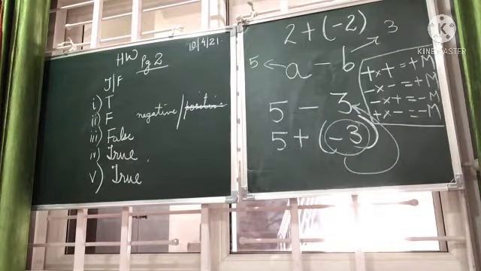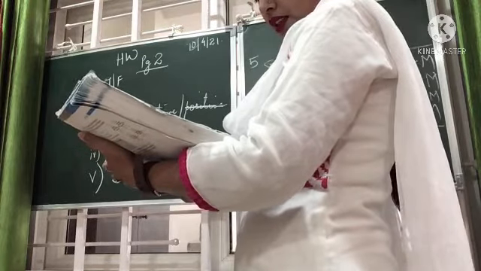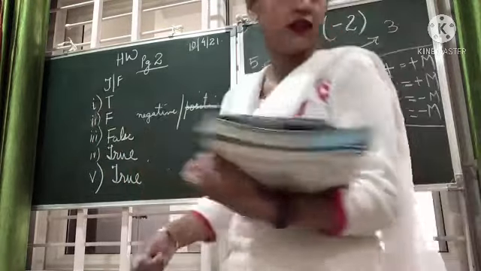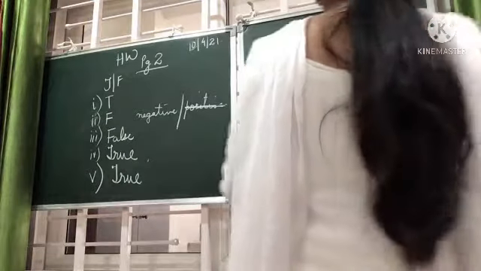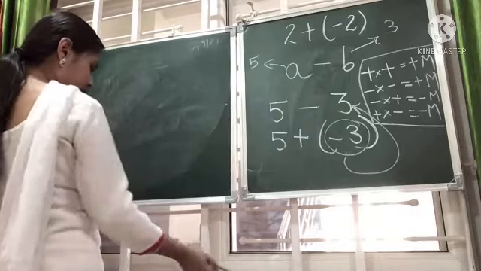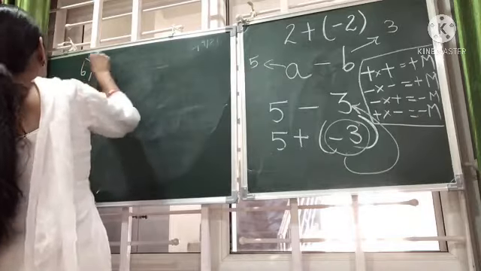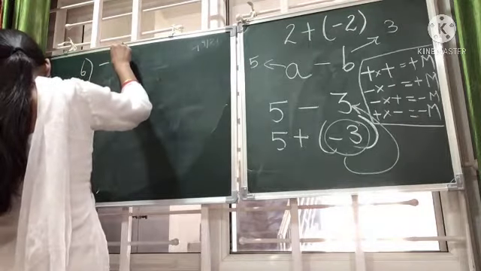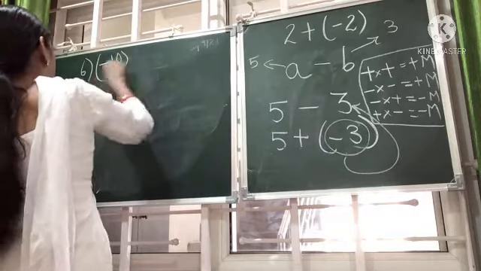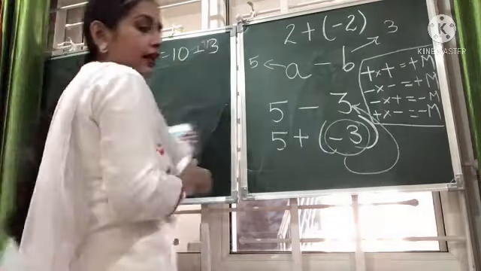Okay, now we'll move ahead with the next sum. Next one is the sixth one, no? Yes, sixth one. Minus 10 plus 3, 10 minus 3.